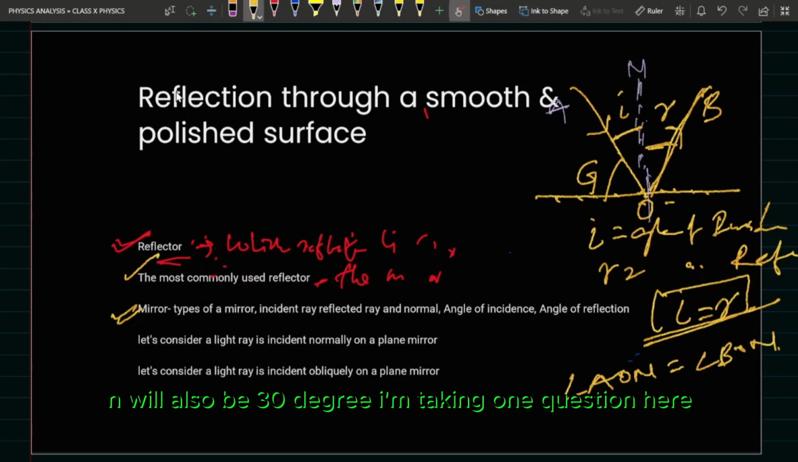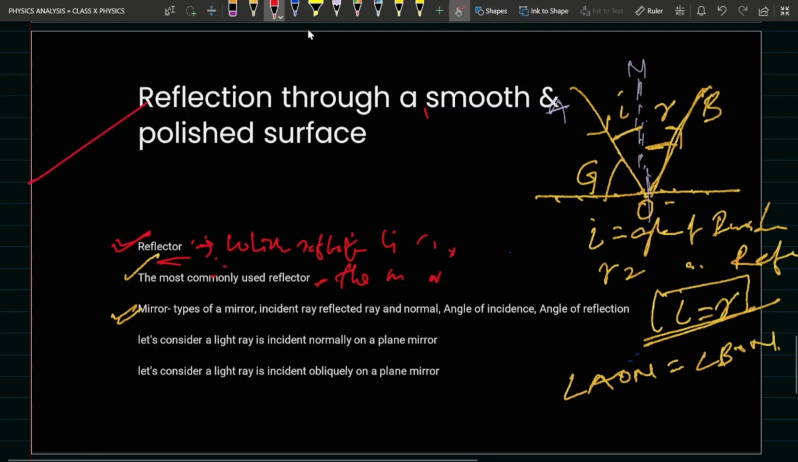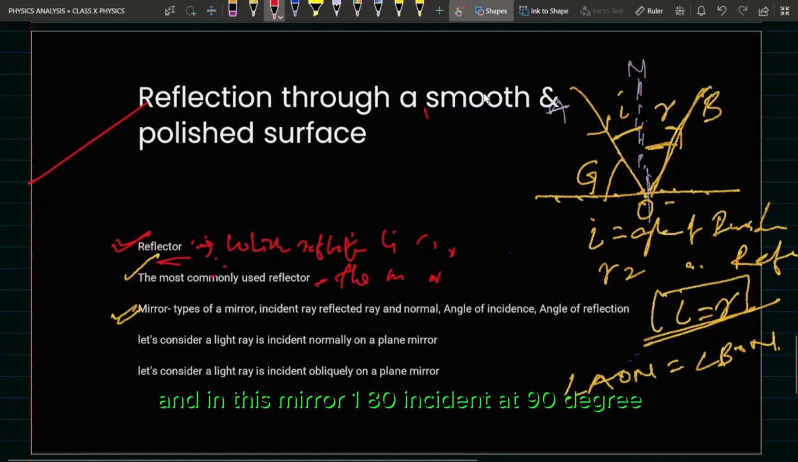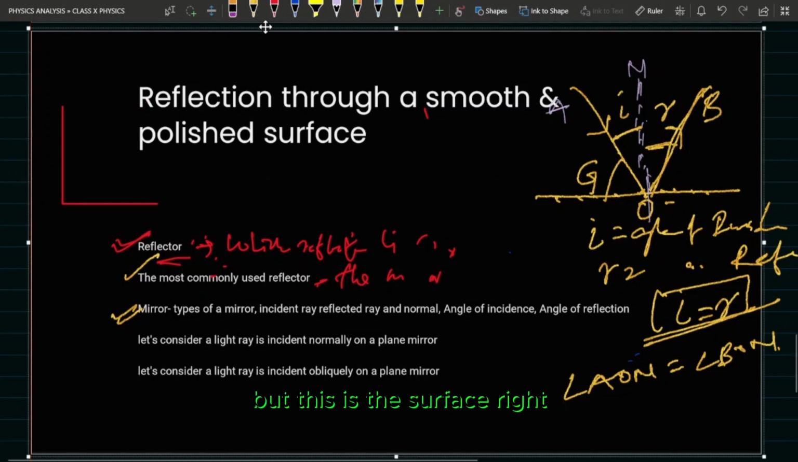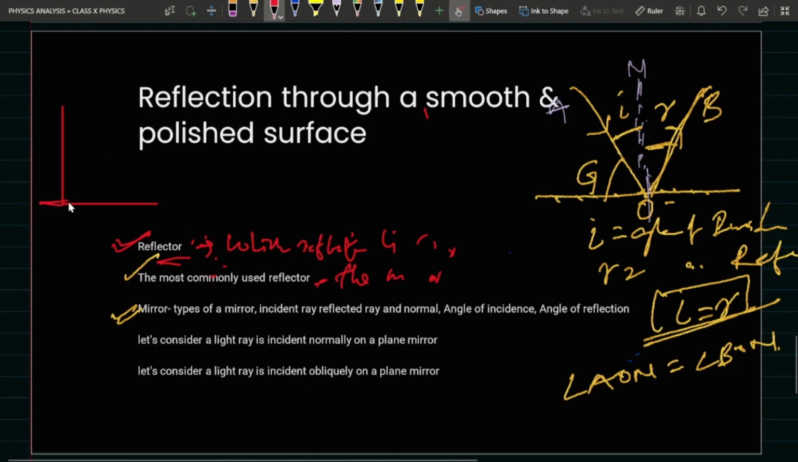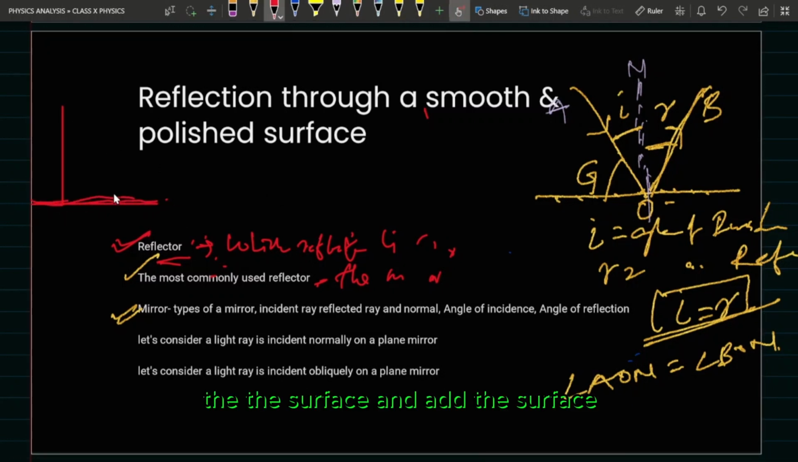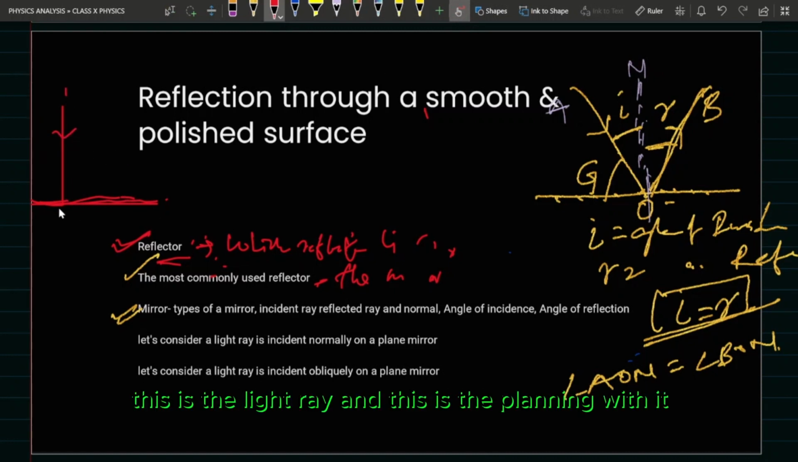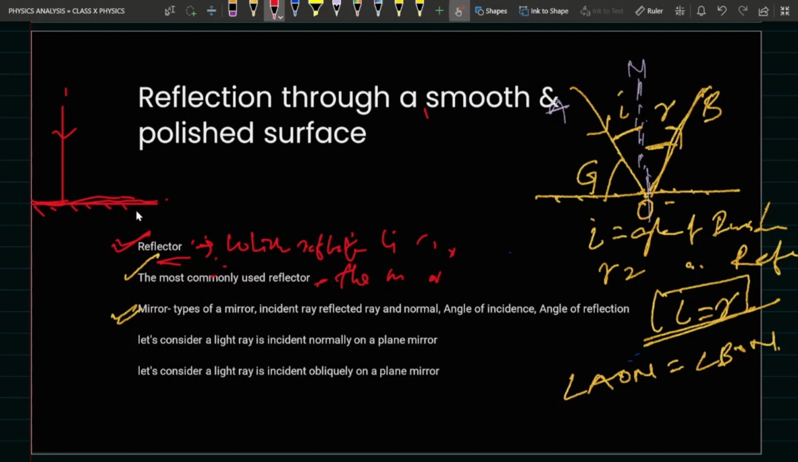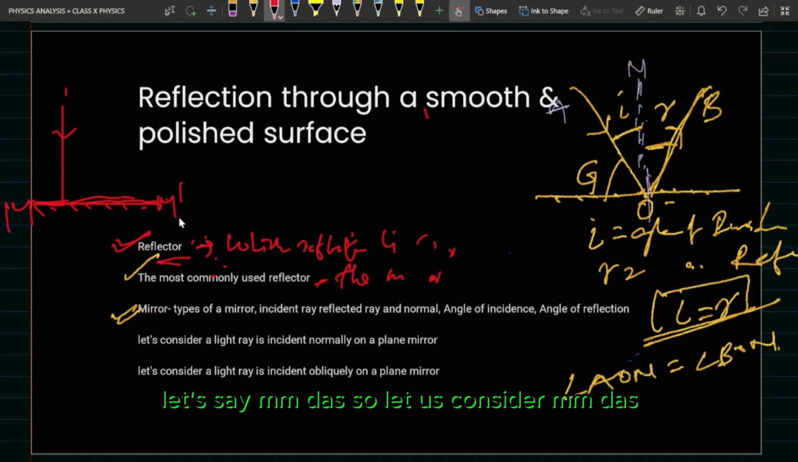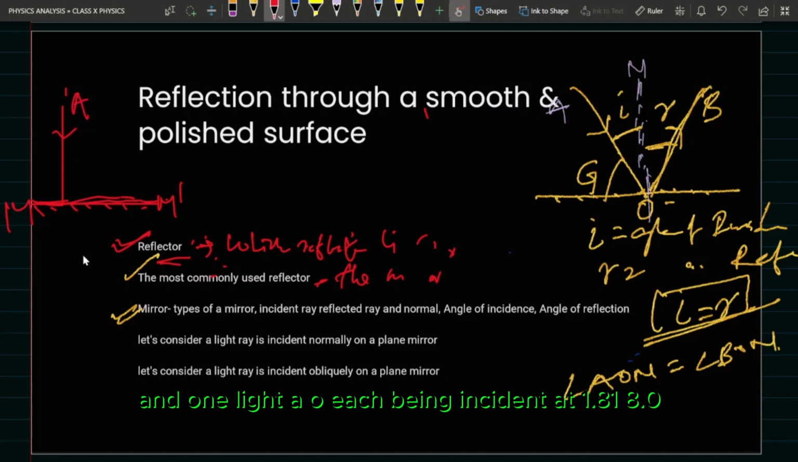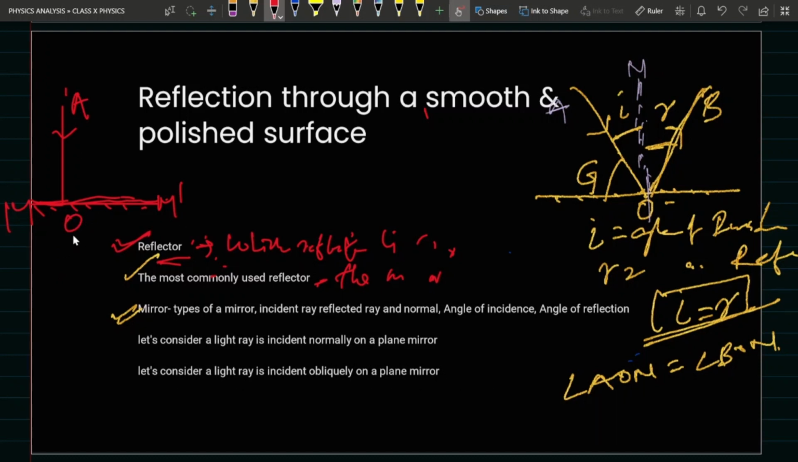I am taking one question here. There is a mirror, and in this mirror one light is incident at 90 degrees. Suppose this is the surface, and at this surface one light ray is incident normally to it. This is the light ray, and this is the plane mirror. Let us consider MM', one plane mirror MM', and one light ray AO is being incident at point O. Then find out angle R. You have to find angle R.